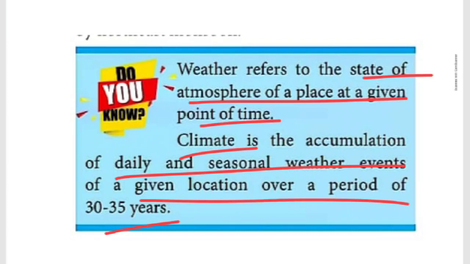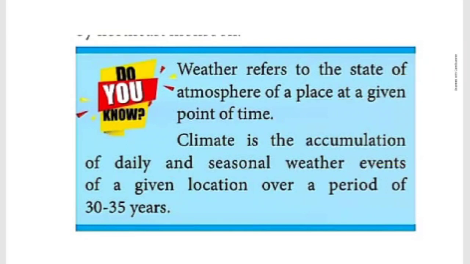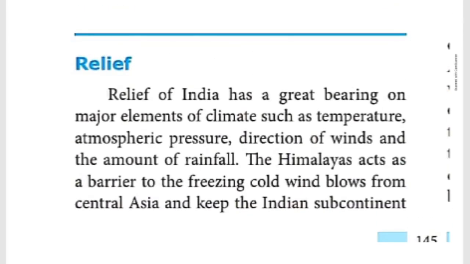If this season is rainy for nearly 30-35 years, it will be rainy. That is climate: the accumulation of daily as well as seasonal weather events of a given location over a period of time. Over 20 or 30-35 years, if a particular month is continuously rainy, that is called climate. The next one is relief. What is meant by relief? Relief means the physical features of a particular place.